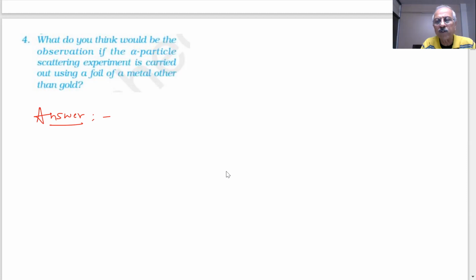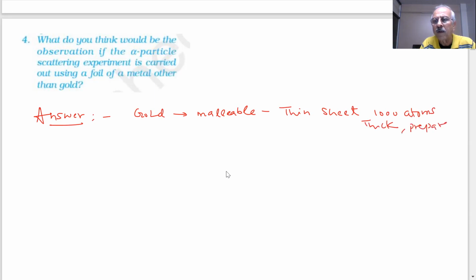Why did we use gold, student? Because Rutherford wanted as thin a layer as possible. Gold is the most malleable, so a thin sheet, only about 1,000 atoms thick, could be prepared. And the mass of gold is high.